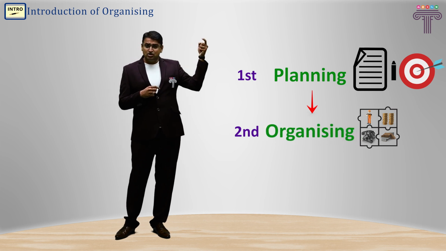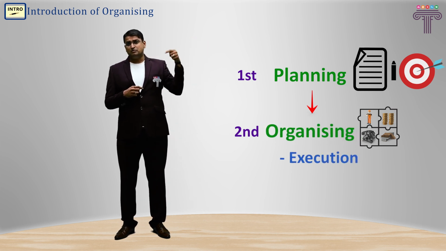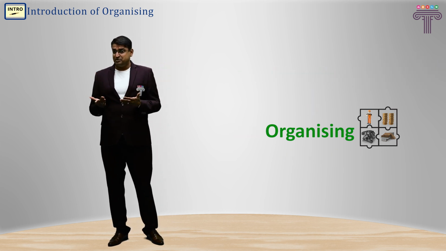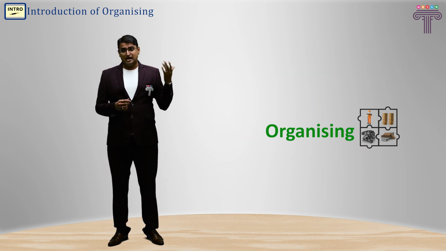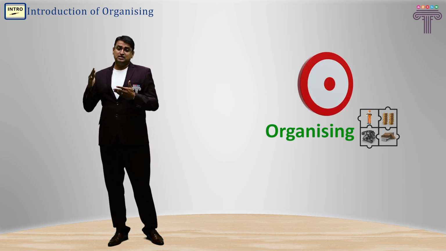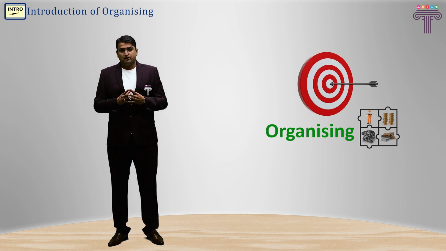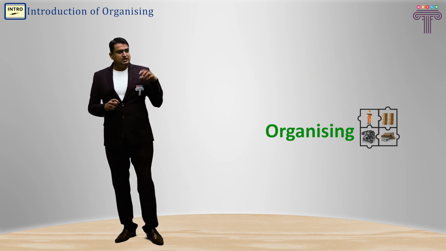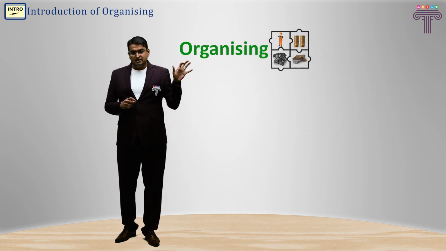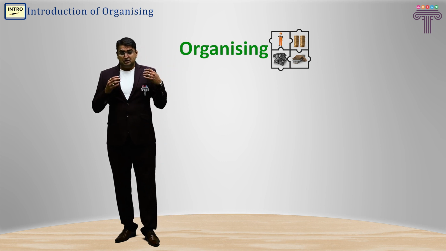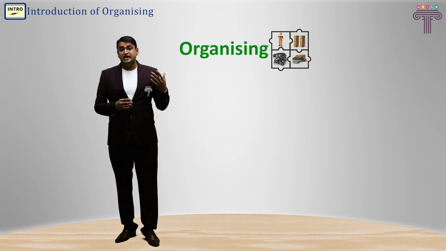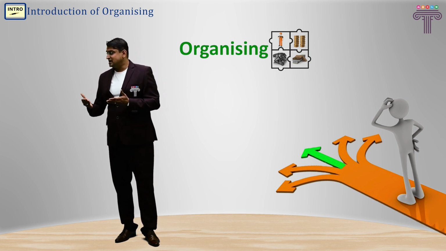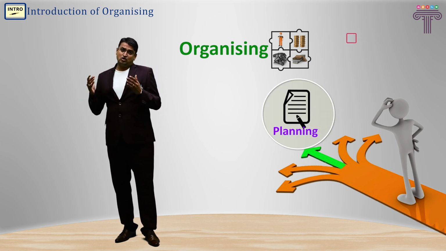That is execution of things as per the plan. Well, in organizing, the next natural thing happens, that is execution of planning to achieve the organization's objective. Let us understand it in further detail. See what happens in case of organizing. In organizing, the management decides the ways and means by which it will try to achieve the organization's plan and its objective.